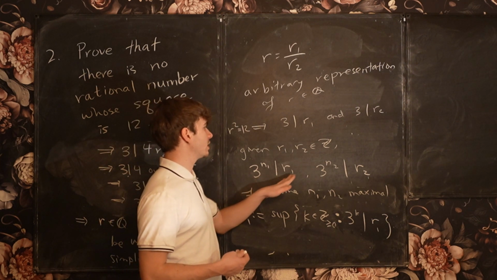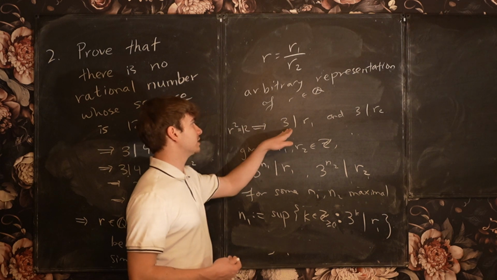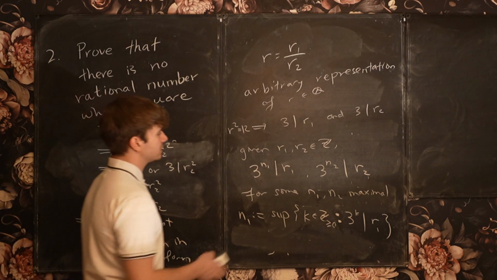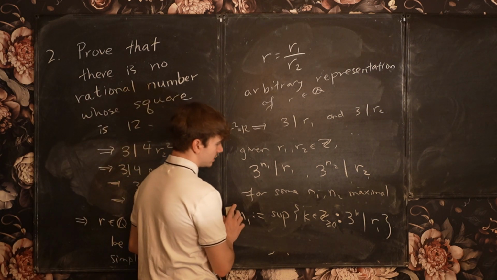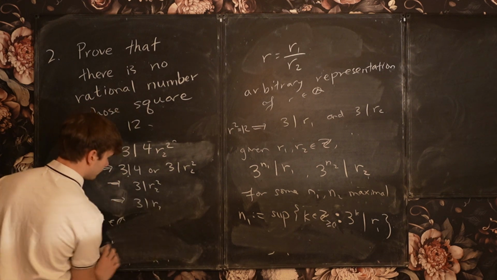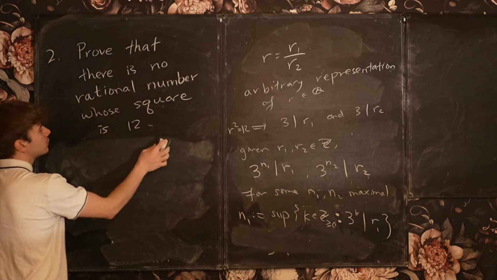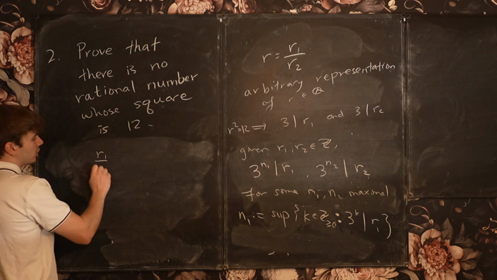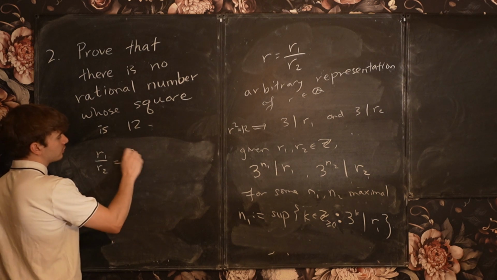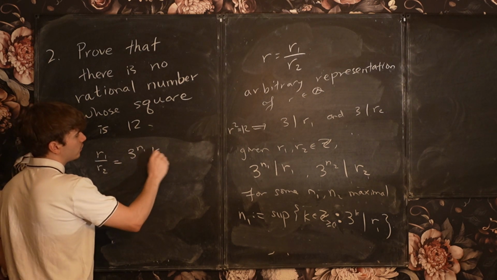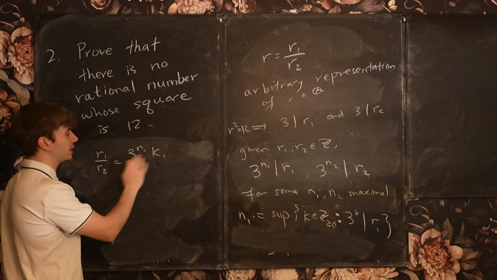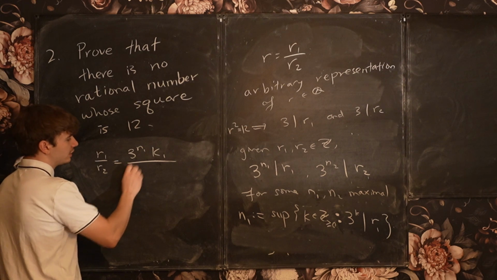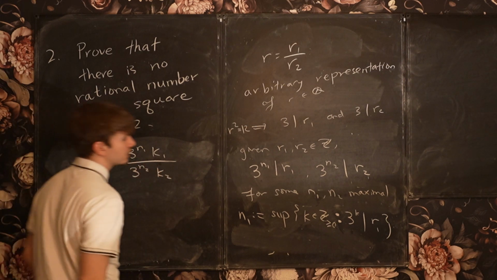And essentially, what this means is that R1 over R2 is going to be 3 to the n1 times k1 over 3 to the n2 times k2.